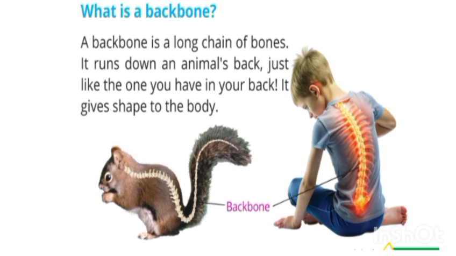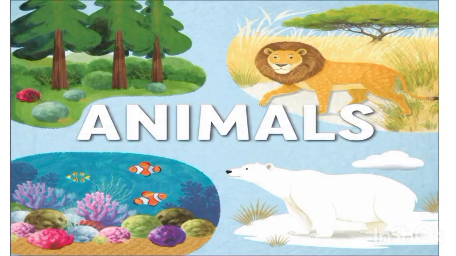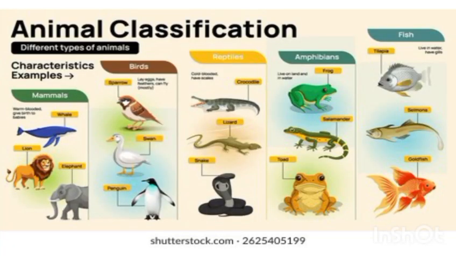What is a backbone? A backbone is a long chain of bones. It runs down an animal's back, just like the one you have in your back. It gives shape to the body. There are a variety of animals, so scientists divided animals into different groups. Animal classification is on the basis of the presence or the absence of a backbone.